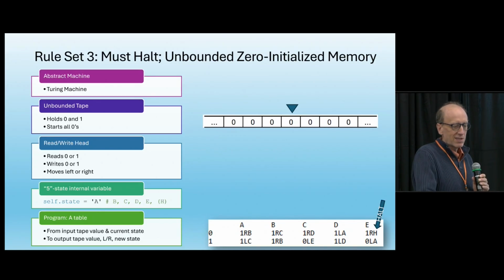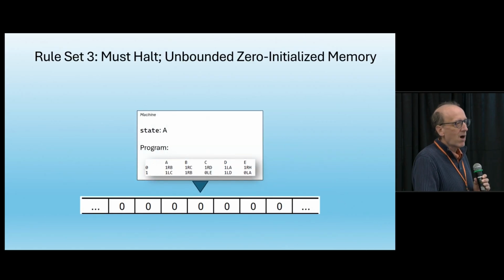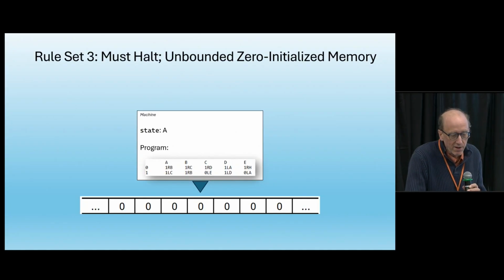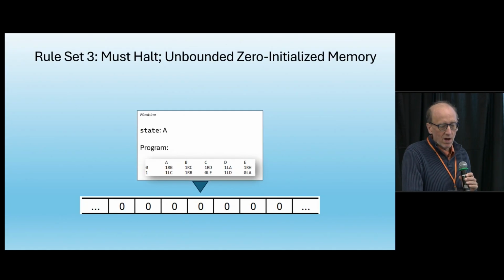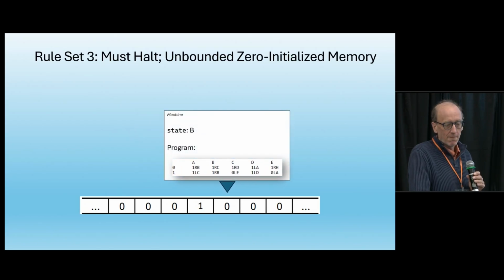And now a Turing machine program, that means it's just a table. Given what state we're in, say state A, and the value we've just read from the tape, 0 or 1, we just look up this triple, and it tells us what to write, what direction to move, and what state to move into. So let's look at an example of that. We're always just going to decide to start in state A. We read the 0. We look at that table. It says 1RB. So we write a 1.